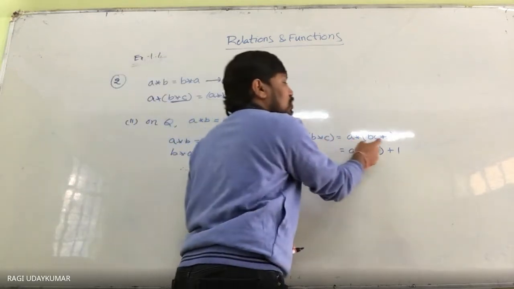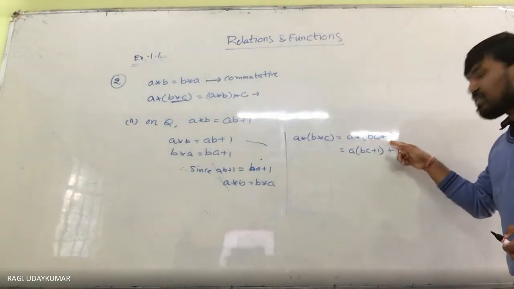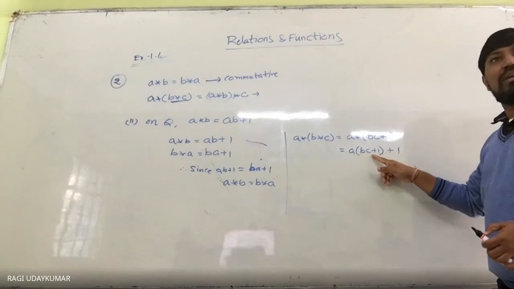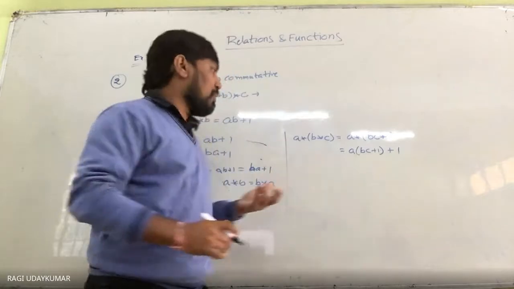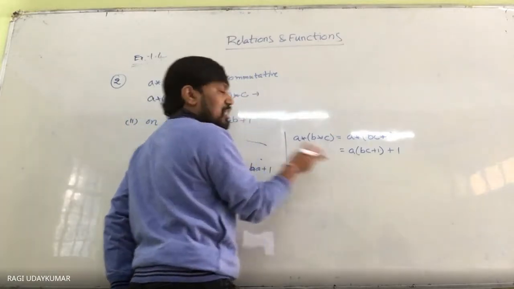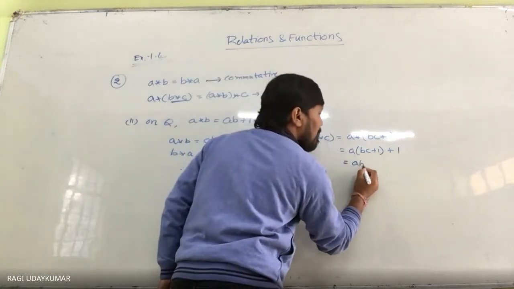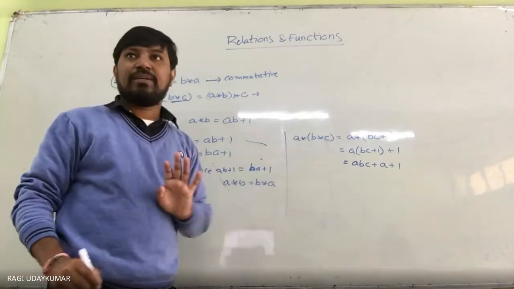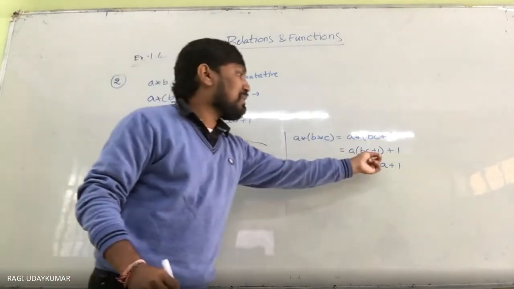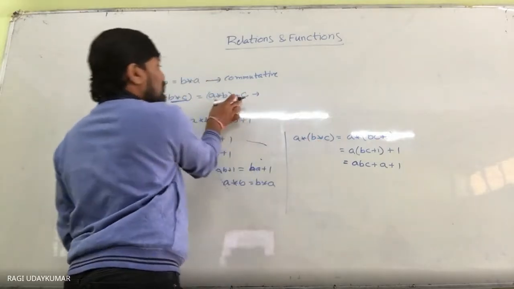Here you consider that something as B. So A into (BC plus 1) plus 1, as per the definition. This is equal to ABC plus A plus 1, simplifying by multiplying A inside.